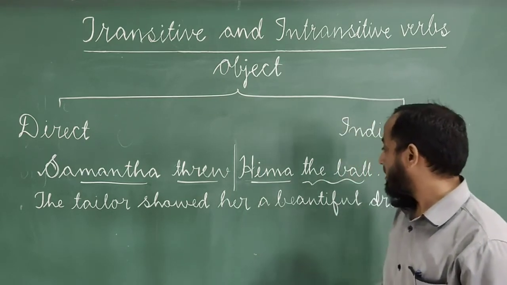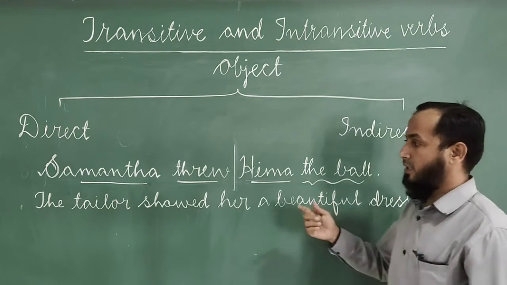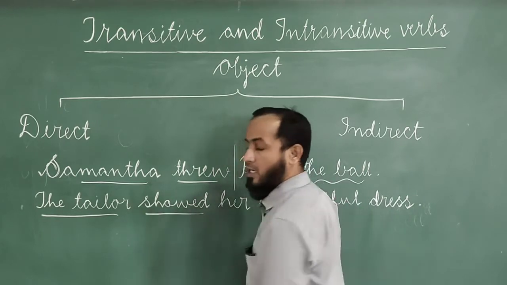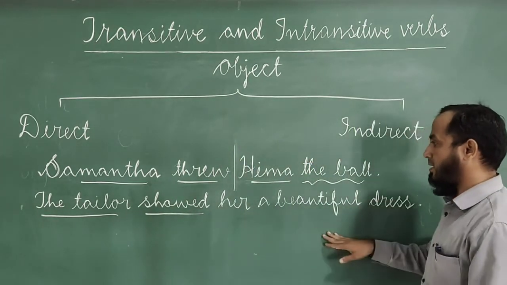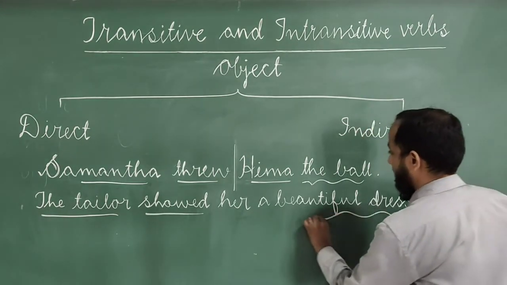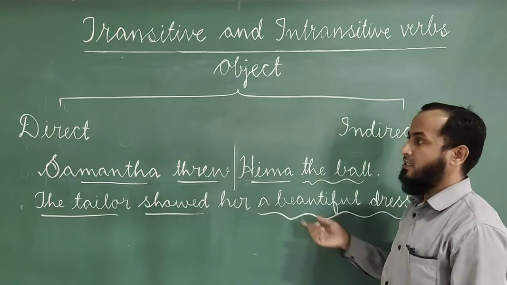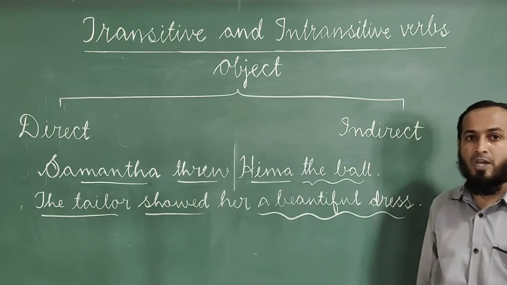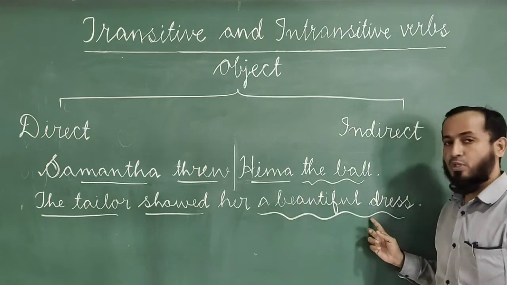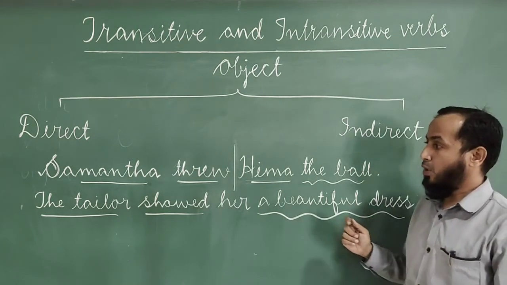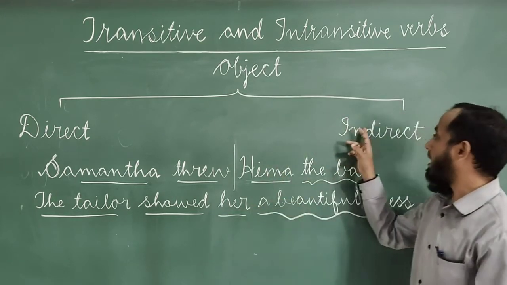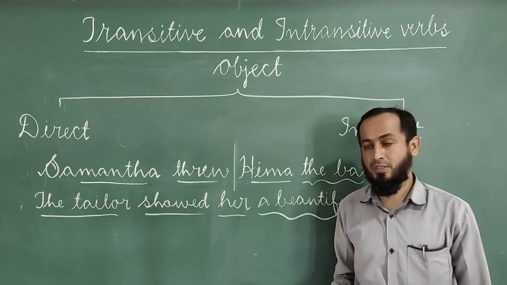The tailor showed her a beautiful dress. Here the tailor is a subject, showed is a verb, and the rest of the part is objects. Out of them, a beautiful dress is a direct object. Why? Because what did the tailor show? A beautiful dress. And to whom did the tailor show? To her. Her is an indirect object.